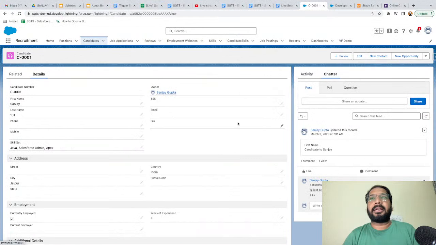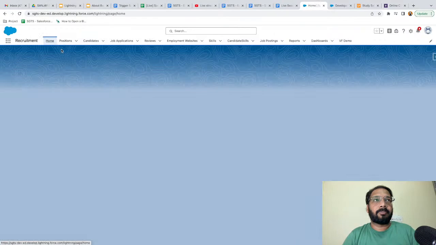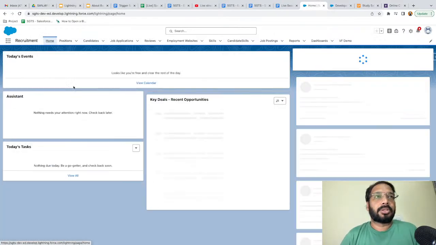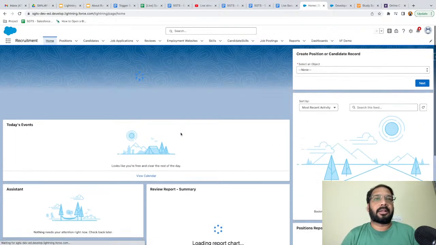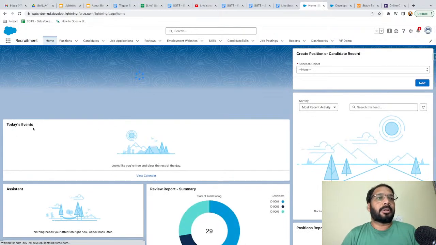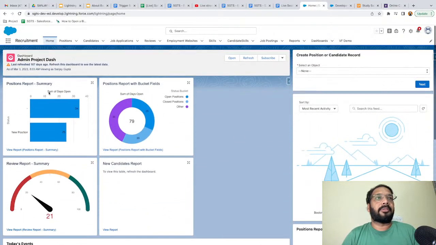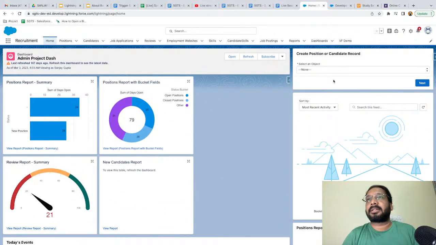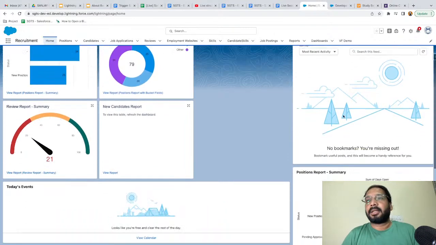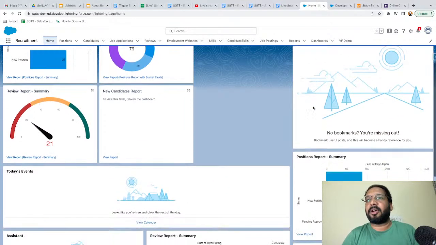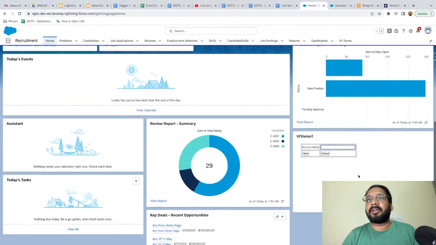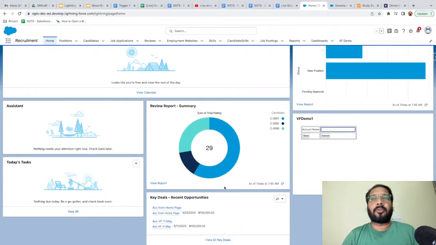Basically, to fulfill the requirements of this Lightning Experience, we need to create Lightning components. Okay, so we have three types of pages. We have the home page. Here you can see we have the home page, and on it lots of components are available. We have today's events, we have assistant, right? Above you can see we have a dashboard component, on the right-hand side a flow component, then the recent activity component, then this report, then this Visualforce. Lots of components are there.